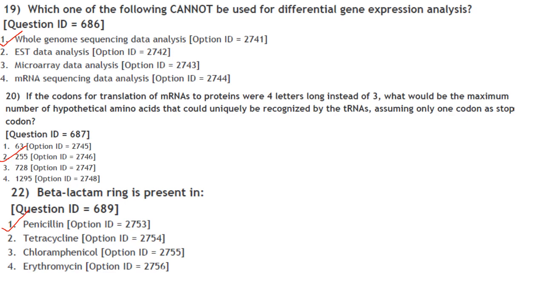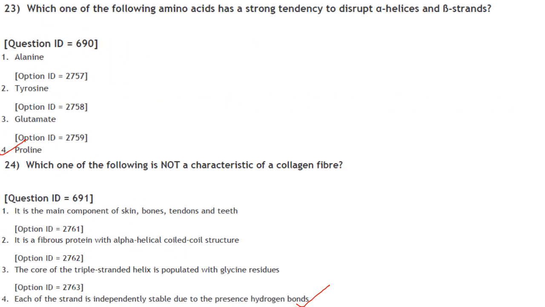Then next one. Beta-lactam ring is present in penicillin. Answer is option 1. Which one of the following amino acids has a strong tendency to disrupt alpha helices and beta strands? So it is naturally proline. Answer is option 4.